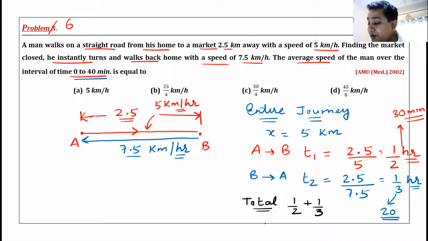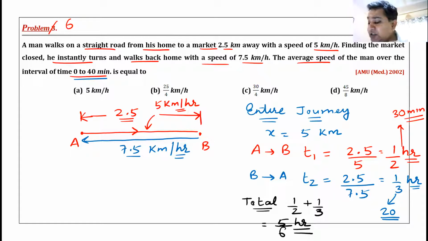So the total time would be 50 minutes divided by 60, which is 5/6 hour. Am I clear? 5/6 hour is the total time. Great. Now what is his average speed for the entire journey?